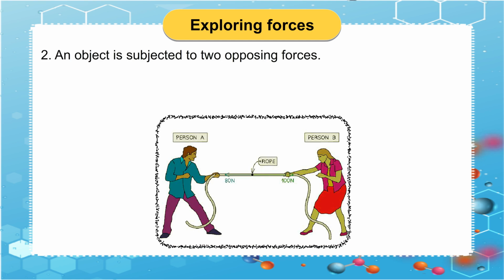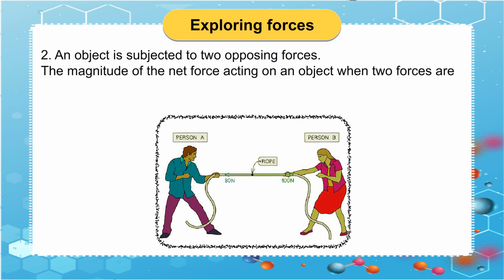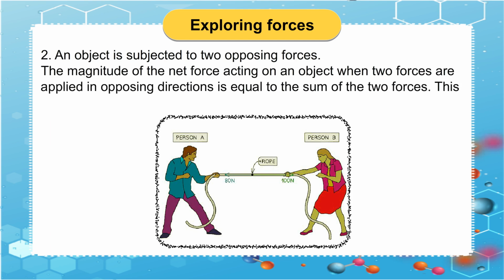2. An object is subjected to two opposing forces. The magnitude of the net force acting on an object when two forces are applied in opposing directions is equal to the difference of the two forces. This net force will move in the greater force's direction.